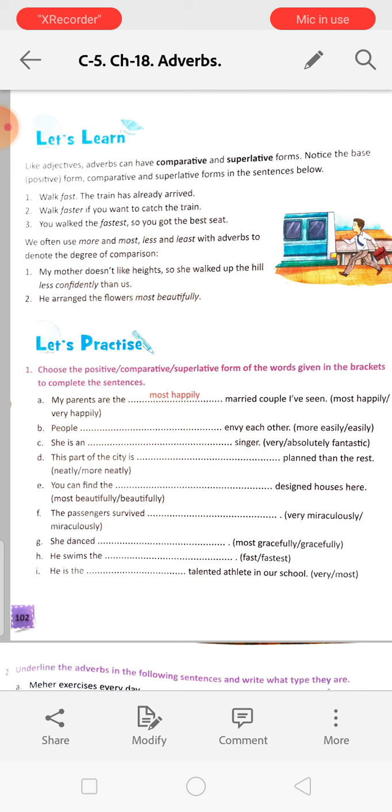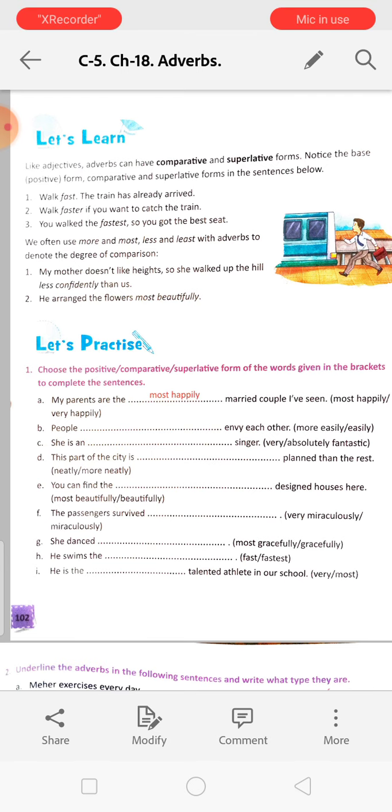Walk faster if you want to catch the train. You walked the fastest, so you got the best seat. So fast, faster and fastest. So fast is the positive, faster comparative and fastest superlative.